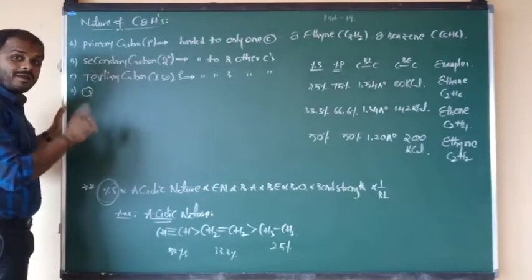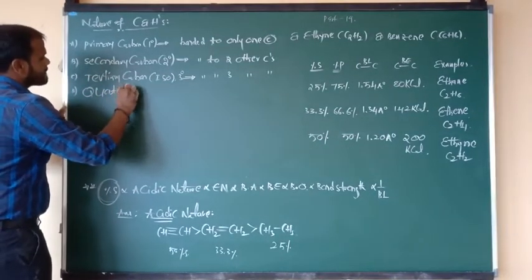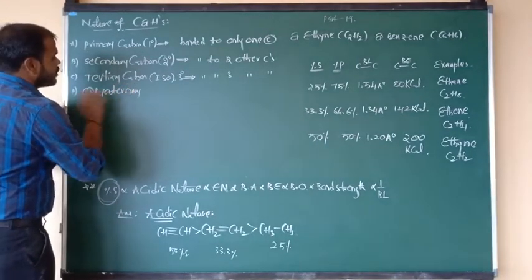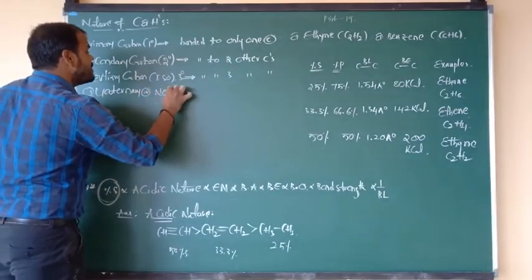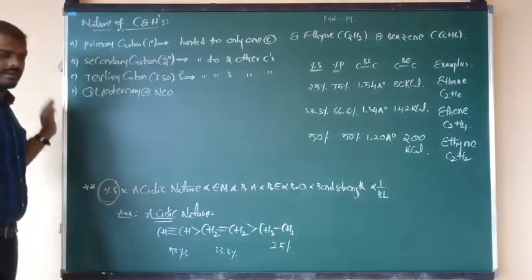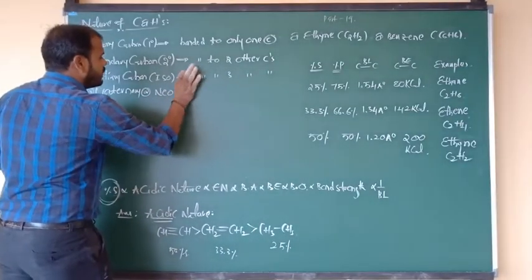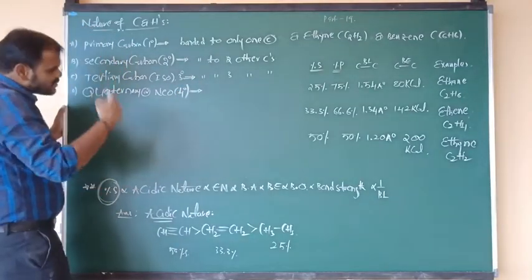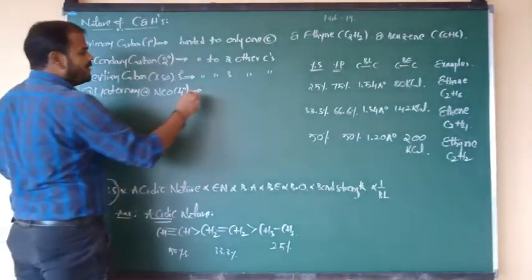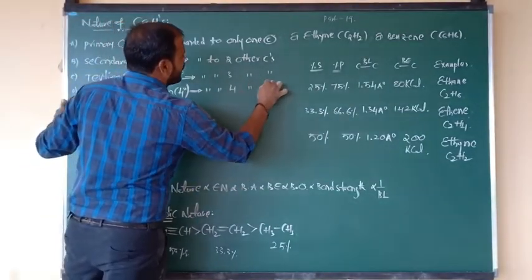The last one is known as the quaternary carbon, also called neocarbon, with the symbol 4°. Such quaternary or neocarbons are always bonded to four other carbons.